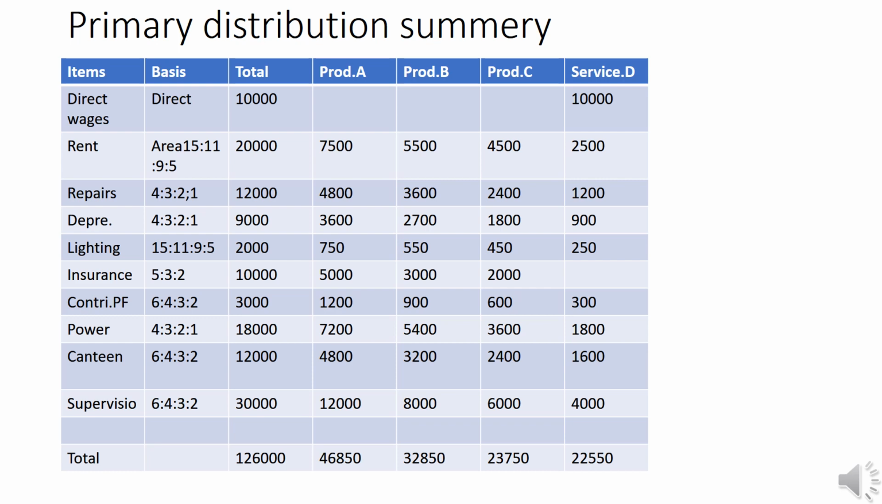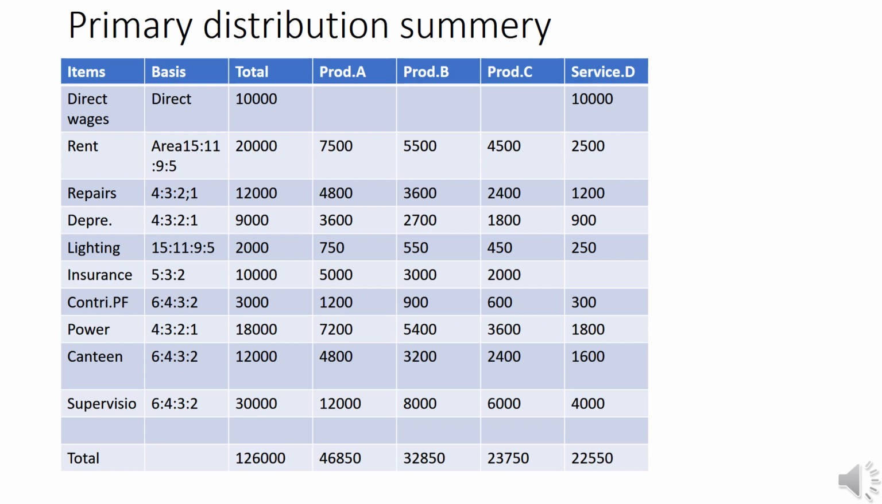And in the case of contribution of PF, direct wages basis 4:3:2:1. Total is 10. That is why 3,000 into 4 by 10 for A and 3,000 into 3 by 10 for B, 3,000 into 2 by 10 for C and 3,000 into 1 by 10 for D. Here is power, based on value of plant, that is 18,000 into 4 by 10, that is 7,200, 3 by 10, 5,400, 2 by 10, 3,600, 1 by 10, that is 1,800.